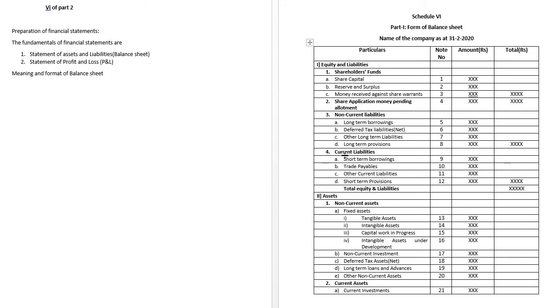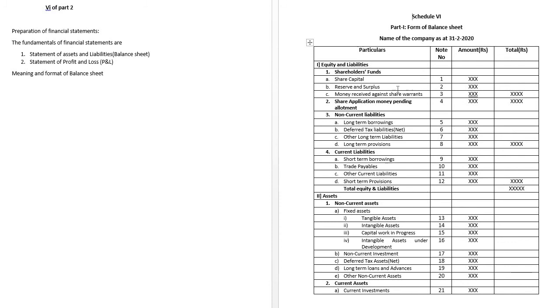Then we have the current liabilities. What is involved? Short-term borrowings, note number 9. Trade payables, that is sundry creditors, note number 10. Other current liabilities, note number 11. Then short-term provisions, note number 12, inner column. When we make the total of all the current liabilities, we take it to the outer column. All the heads available are totalled and taken to the outer column.